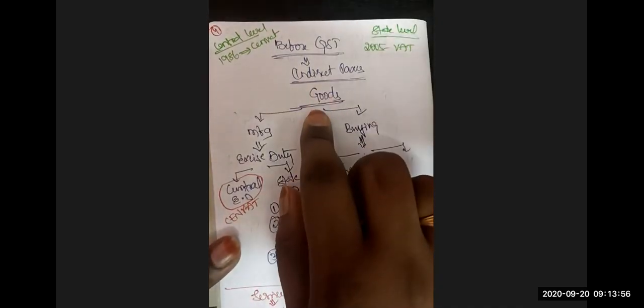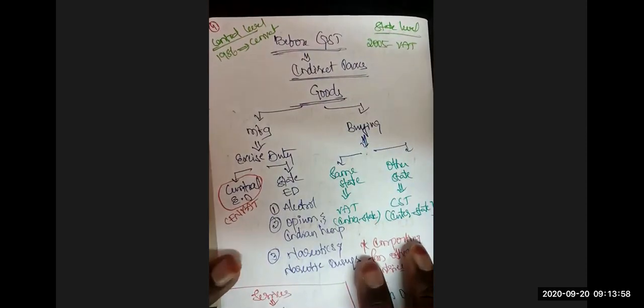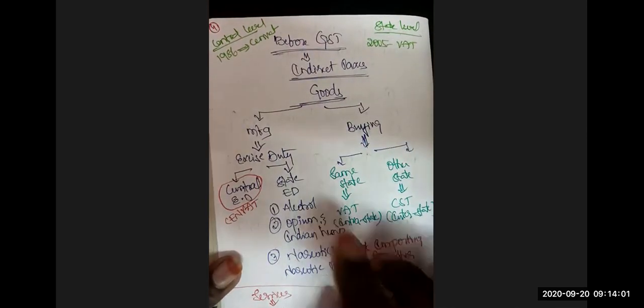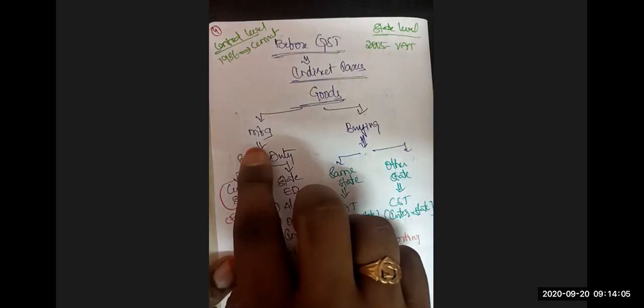So before GST, what kind of indirect taxes prevailed in India? When it comes to goods, if you're engaged in manufacturing, you are supposed to pay the central excise duty. Central excise duty, which is known as CENVAT. Central excise duty and CENVAT both are one and the same. And on very few products,